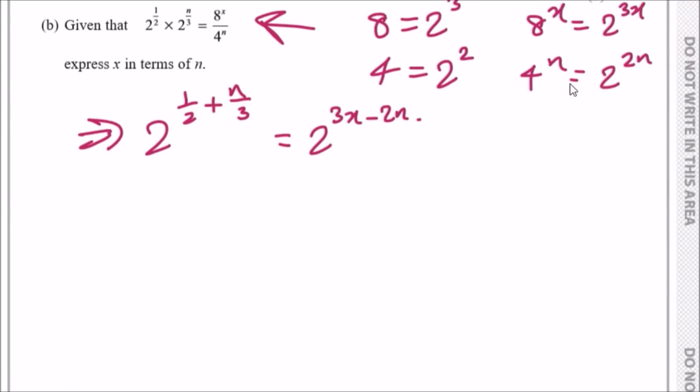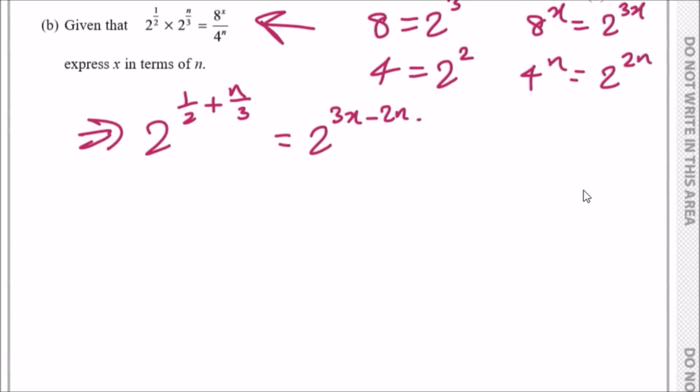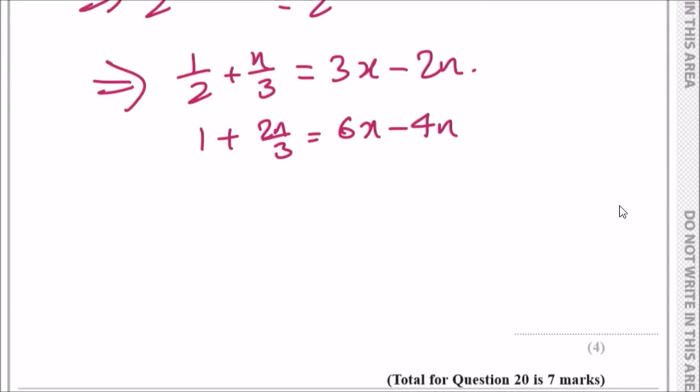Now, almost done here, guys. So this is telling us that these two are equivalent, and because they both got the same base, this means the powers are equivalent. So we can instantly ignore the base and say now half plus n over 3 must equal 3x minus 2n. Right. First, as usual, to make your life easy, let's go ahead and clear the fractions, yeah? So let's multiply everything by 2 and then 3. So multiplying everything by 2, you're going to get 1 plus 2n over 3 equals 6x minus 4n. Now multiply everything by 3, you should get 3 plus 2n equals 18x minus 12n.